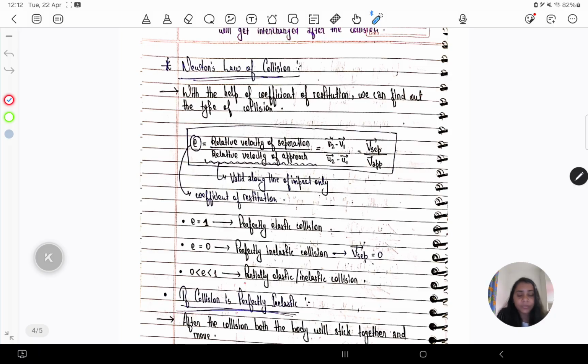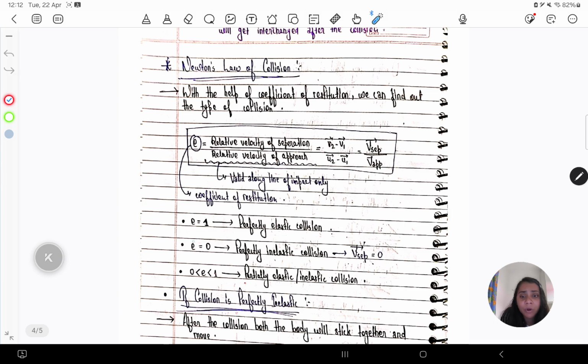One thing that you should know is that for elastic collision, we just studied that the value of the coefficient of restitution is 1. So if the value is given as 1 in the question, then you will already know that it is a perfectly elastic collision.